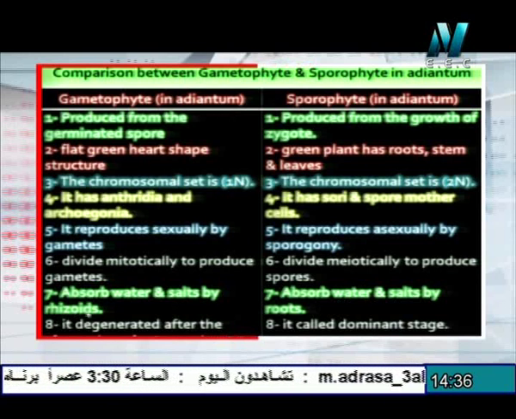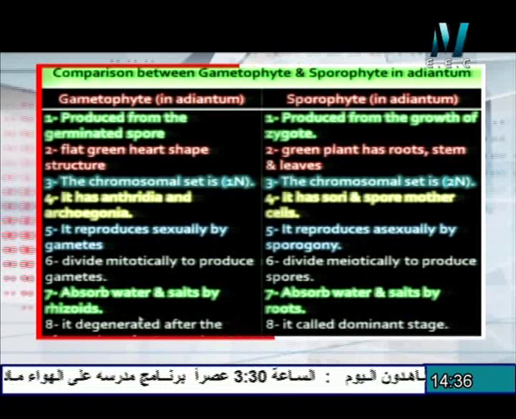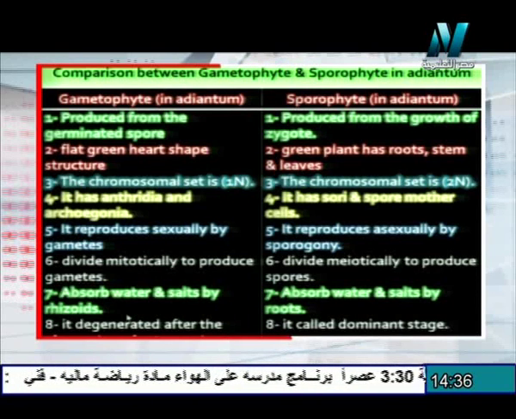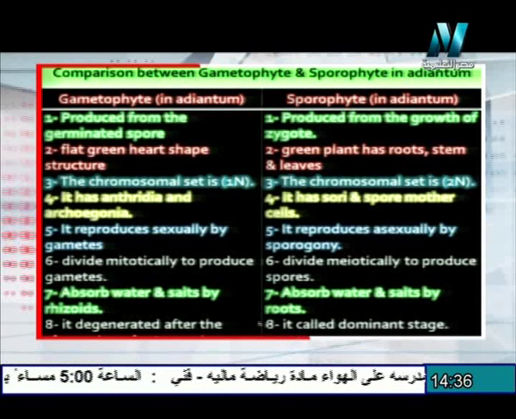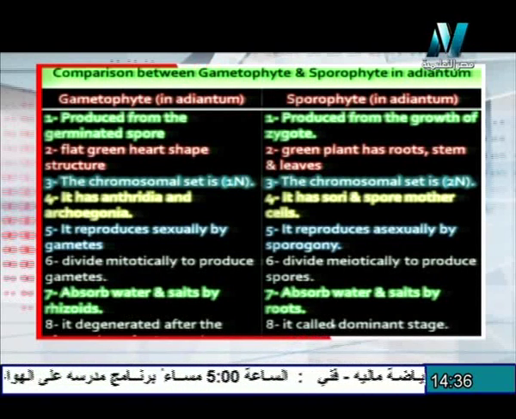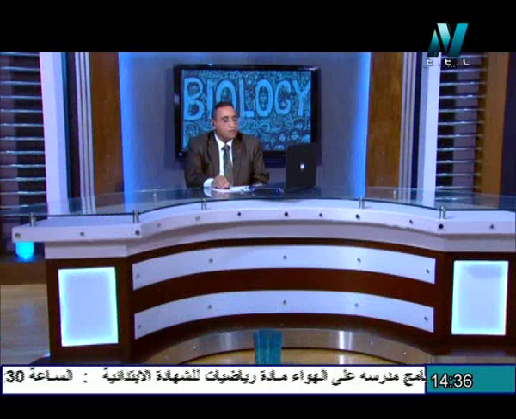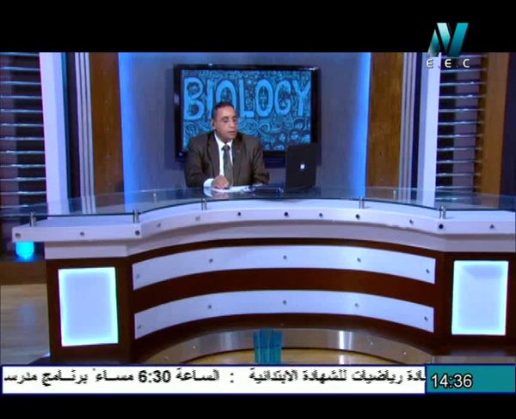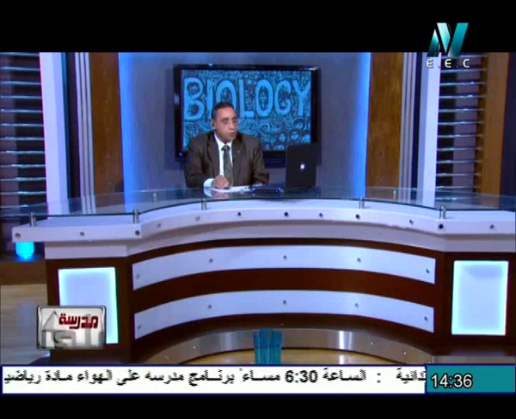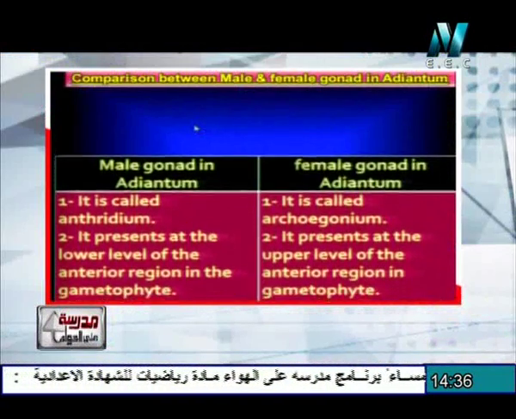The last point: the gametophyte degenerates after the formation of the sporophyte, but the sporophyte does not degenerate; it acts as the dominant stage. So the life cycle includes two kinds of reproduction, sexual and asexual reproduction.